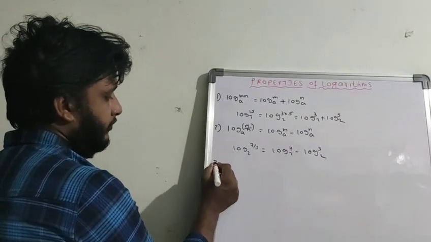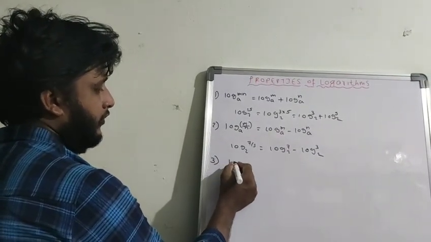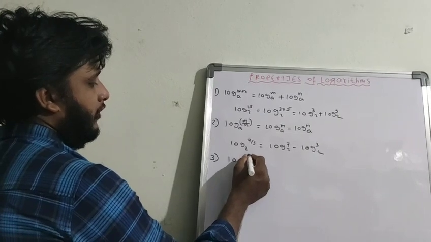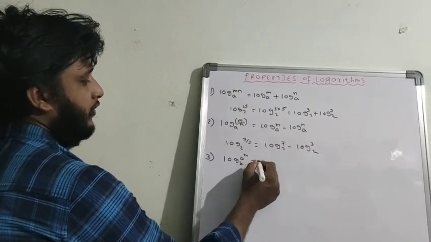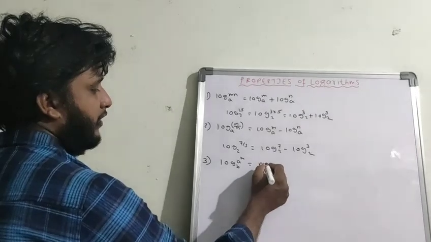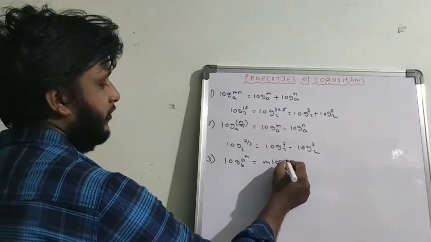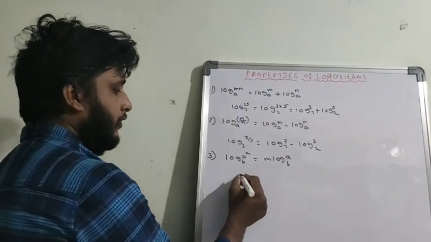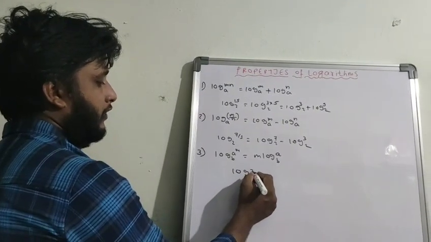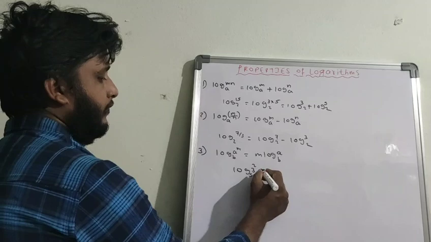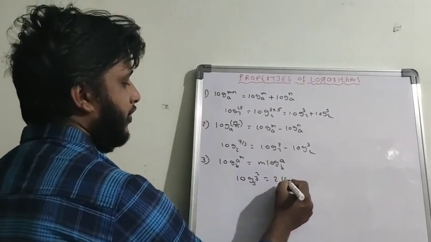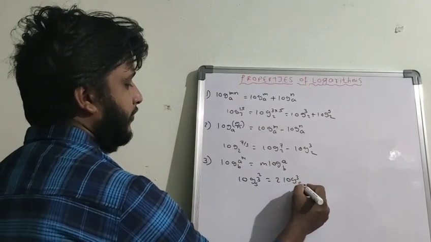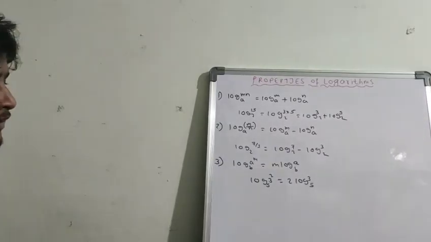Next one, log a to the power of m base b equals m log a base b. This power will come to the front of the logarithm. So for example, log 3 square base 5. You have to write 2 log 3 base 5. This is called the power rule.